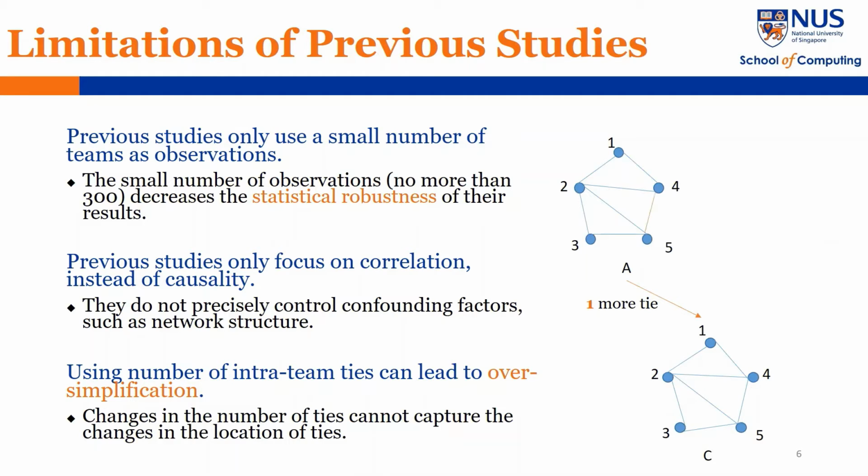Thirdly, changes in the number of ties cannot capture the actual change in ties. For example, network B has 6 ties and network C has 7 ties. But we cannot get network C from network B by adding only one tie. At least 3 ties change. The tie between node 2 and 4 disappears, and ties between 3 and 5, and 4 and 5 appear. Hence, using density can lead to oversimplification.